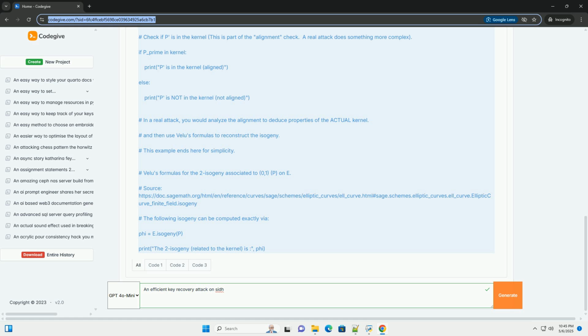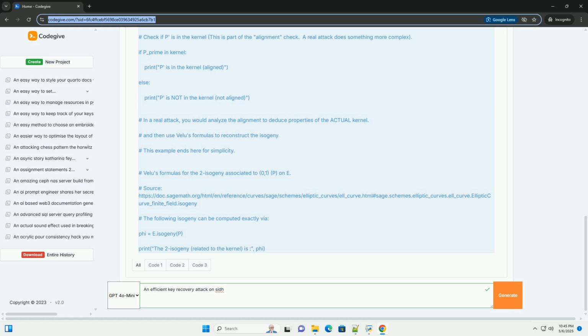Parameter selection: the success of the attack depends on the specific parameter sets used for SIDH. The original SIDH parameters have been broken. Computational resources: even with efficient algorithms, the attack requires significant computational resources, particularly for larger parameter sets. Implementation security: care must be taken to implement the attack securely to avoid side-channel vulnerabilities that could leak information about the secret keys. 7. Mitigation and alternatives.